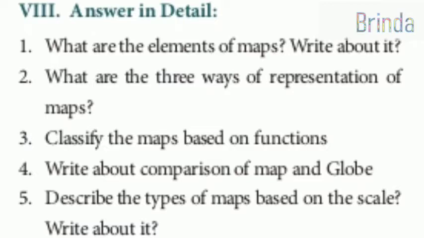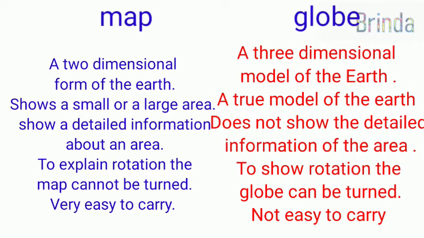Write about comparison of map and globe. Is there a difference between map and globe? Comparison of map and globe. Map na enna, a 2-dimensional form of earth. But at the same time, globe means a 3-dimensional model of the earth. Next one, map shows a small or large area, whereas globe is a true model of the earth, round, a real model. Third one, map shows detailed information about an area.